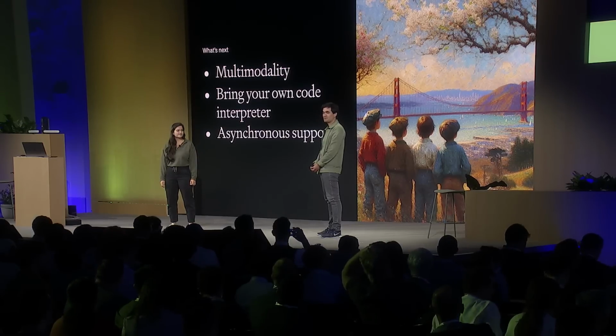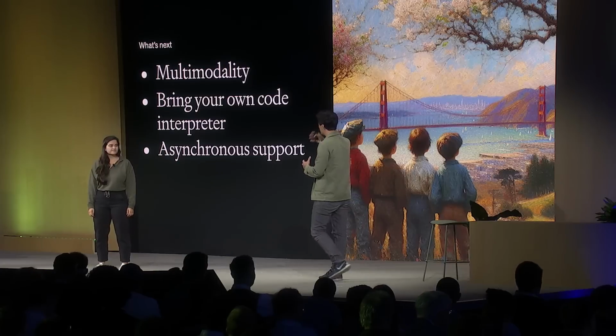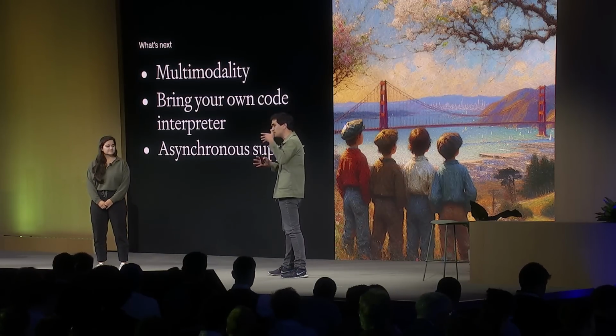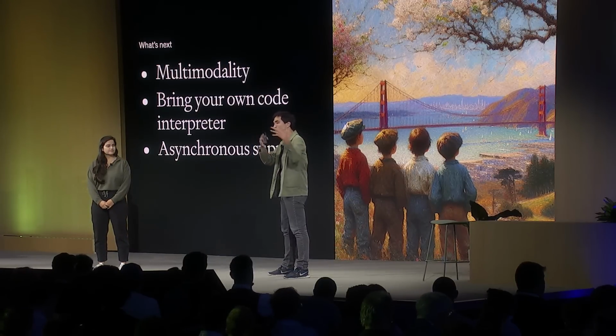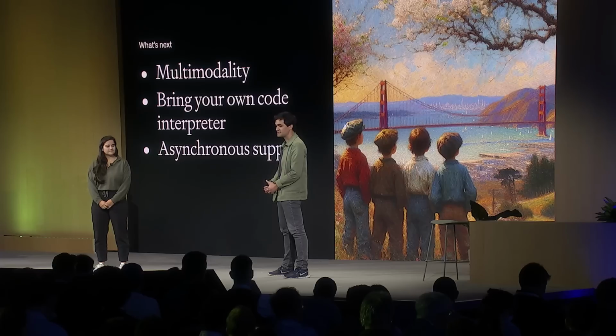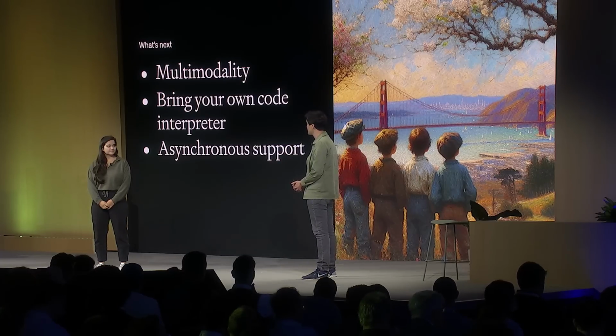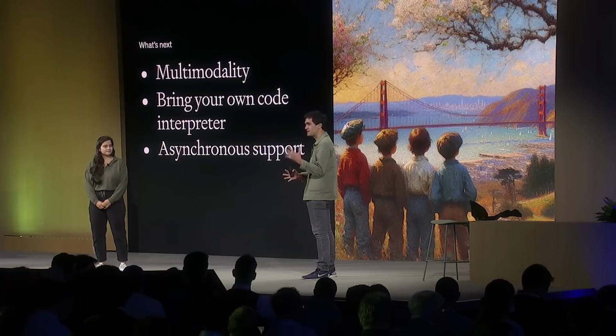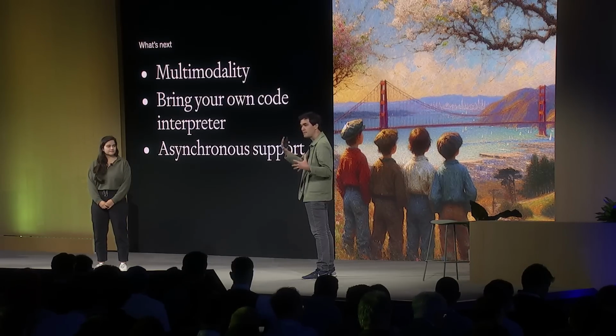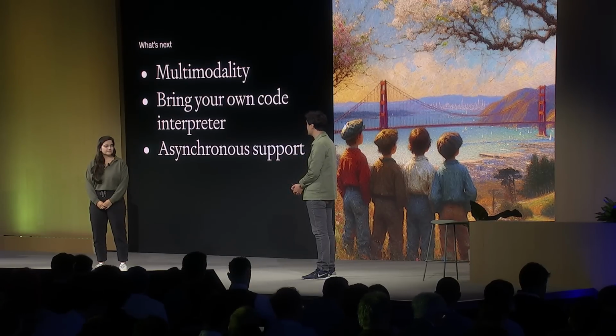So that was a lot, but there is a lot more coming soon. We plan to ship many new improvements to the Assistants API in the coming months. Number 1, we want to make the API multimodal by default. It should be able to accept and generate images and audio files. Number 2, we want to allow you to bring your own code execution, so you can execute on your end the code that was generated by the assistant. A third big feature that we want to ship soon is asynchronous support with WebSockets and webhooks to make it easier for real-time applications to use the API.